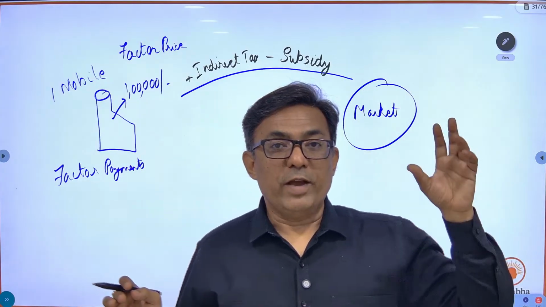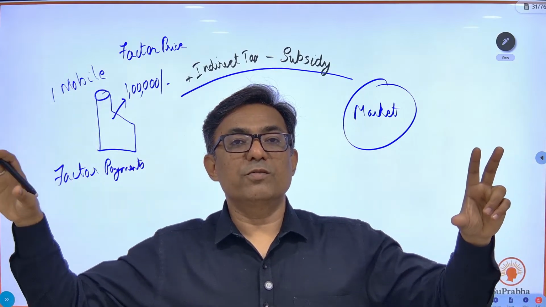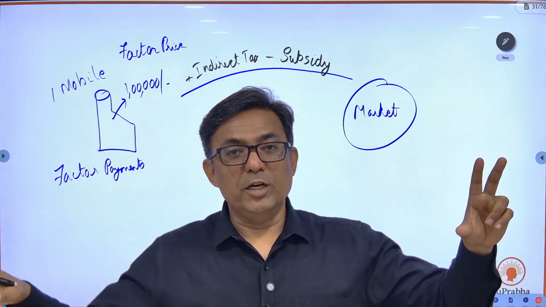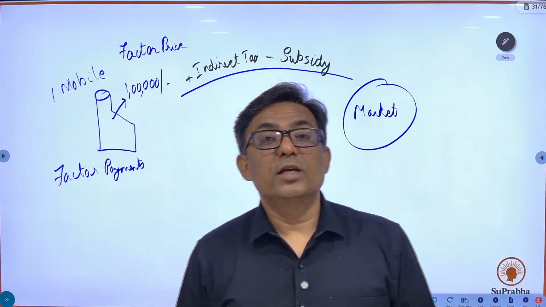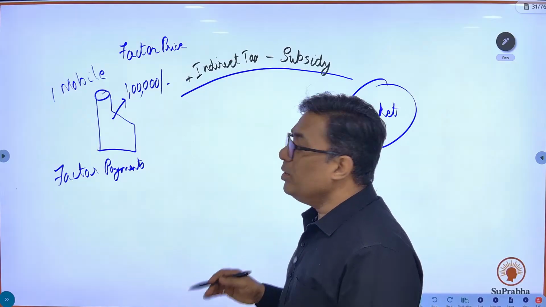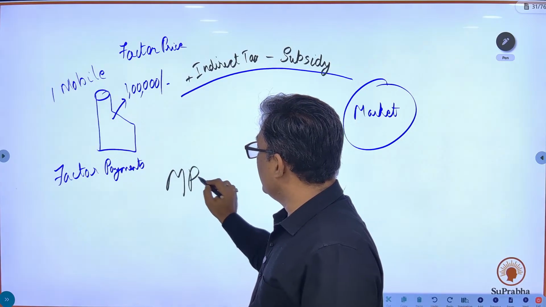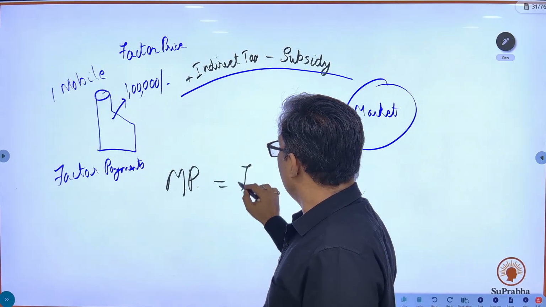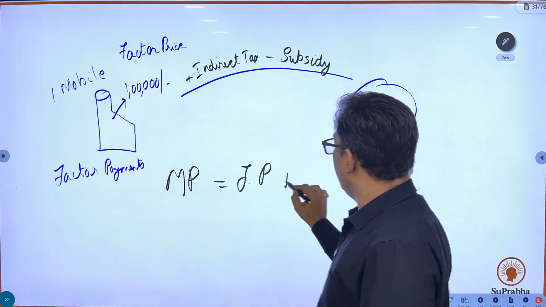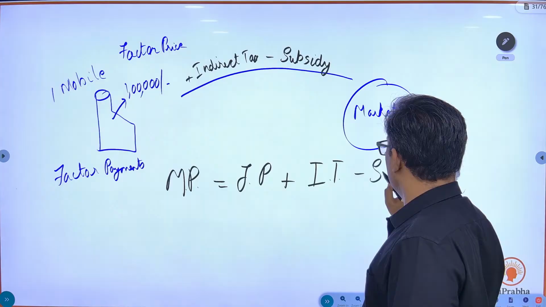So factor price is something, market price is something. The market price in this case, of medical service at a government hospital, is reduced because the government is providing subsidy. So for any product, please remember this equation: market price is equal to factor cost plus indirect taxes minus subsidy.